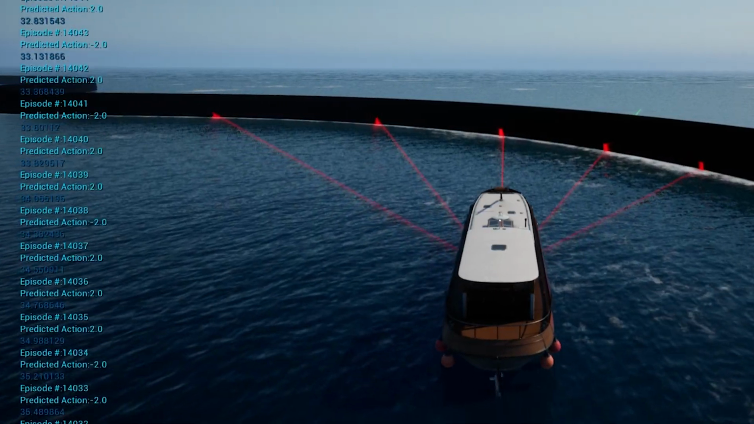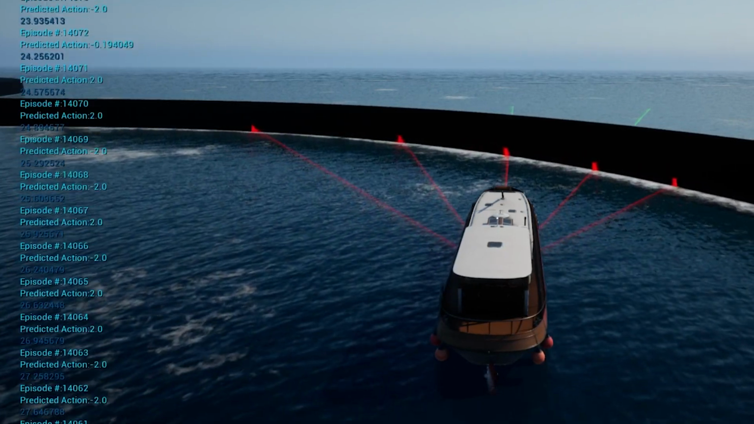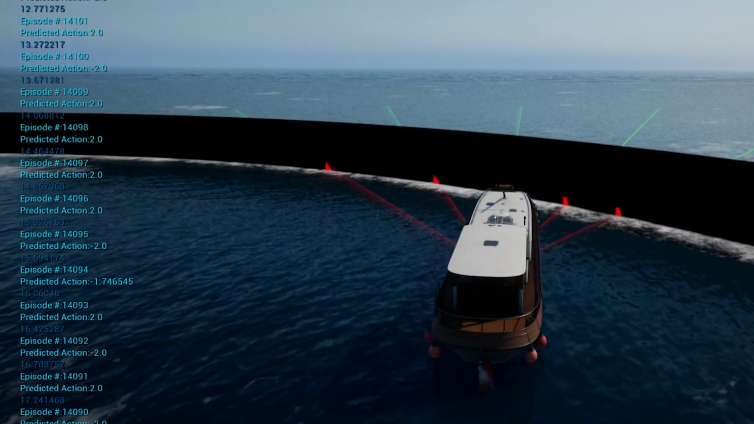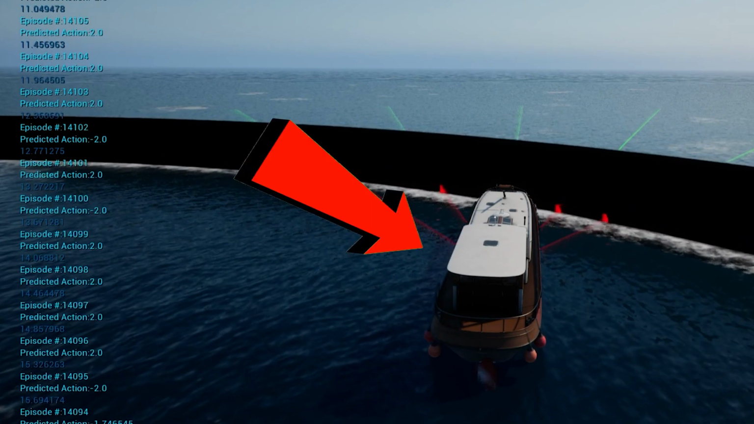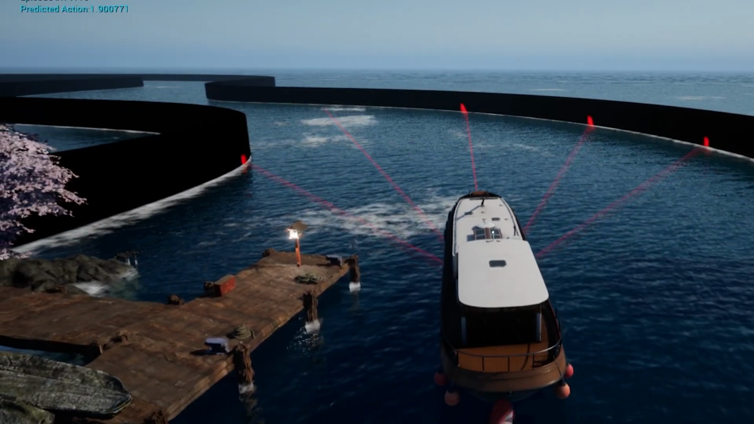Let's begin with an overview of the motivation for this project. While some of us may find it fun to watch virtual boats crashing into virtual walls for hours on end, there are actually real-world consequences being explored through this project.